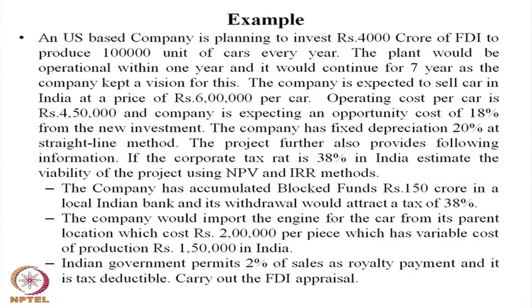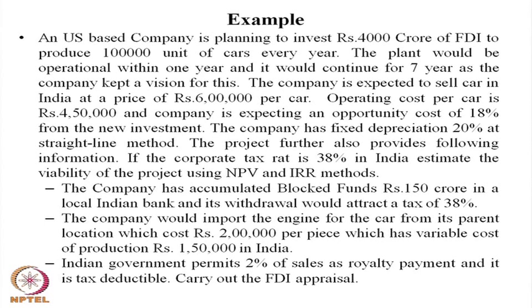The plant would be operational within 1 year, and it would continue for 7 years. The vision of the company is 7 years. The company is expected to sell cars in India at a price of 6 lakh per car, and the operating cost per car is 4 lakh 50,000.